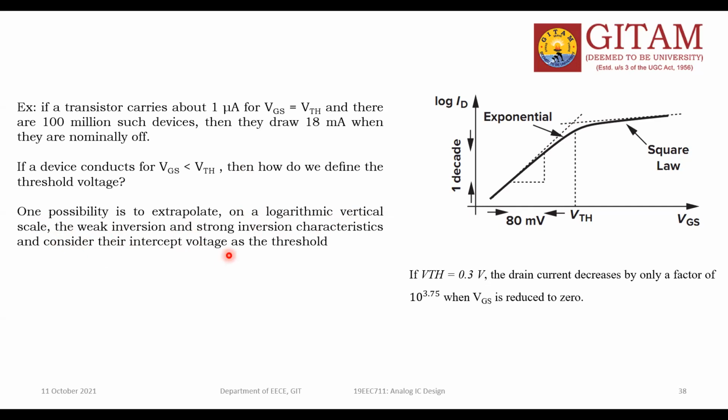So now, how can you define this one? So my definition is here. How much threshold voltage, or how much VGS should be reduced or should change?